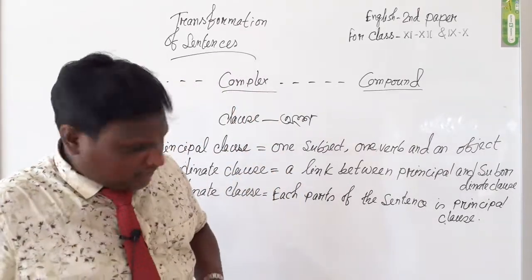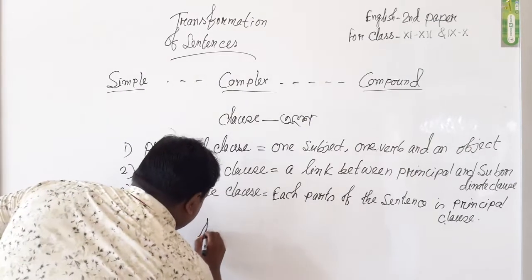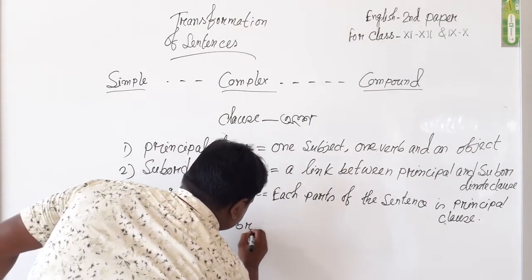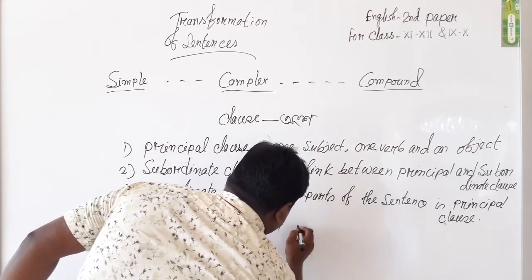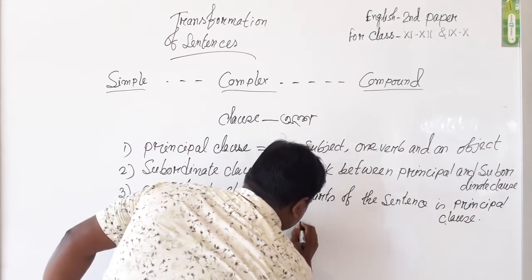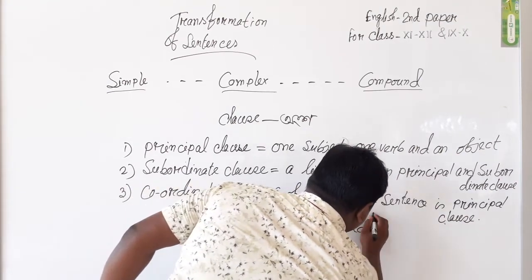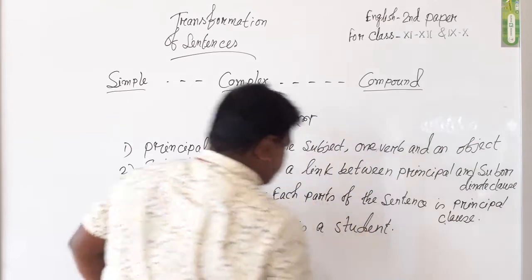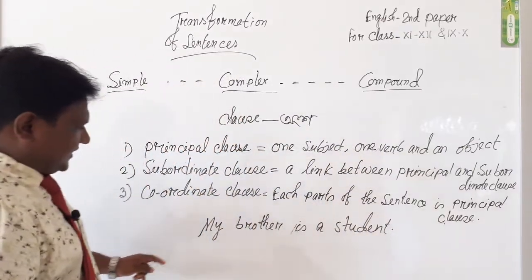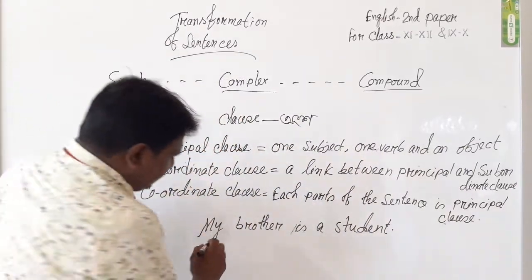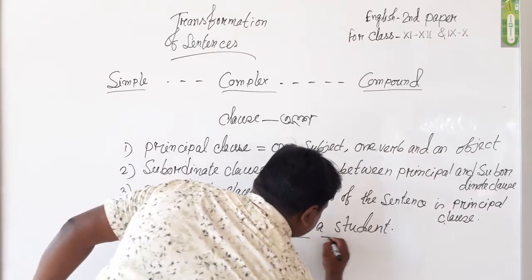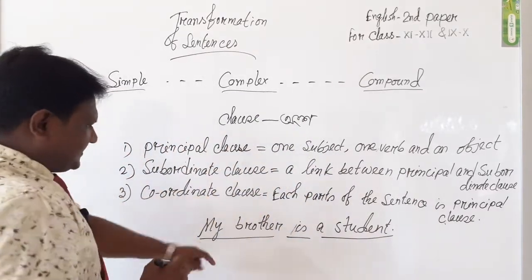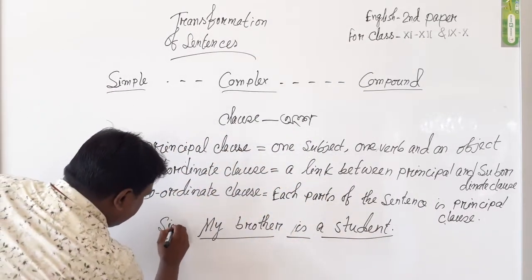For example, my brother is a student. Dear students, here my brother is a student. My brother is the subject, is is the verb, a student is the object. Obviously it is simple.